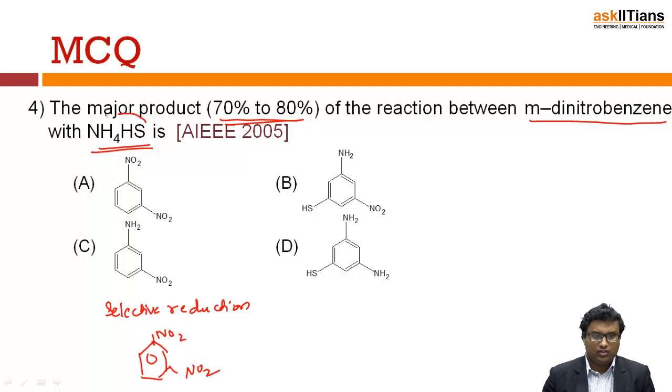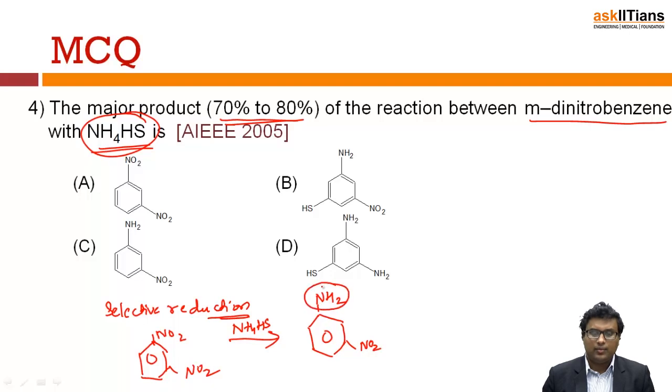The use of NH4HS is that it is a selective reducing agent. That means it attacks and reduces only one nitro group. One of the nitro groups is reduced to NH2 and you have NO2 here.